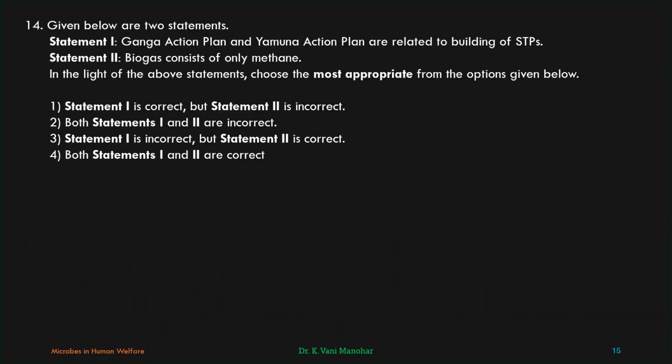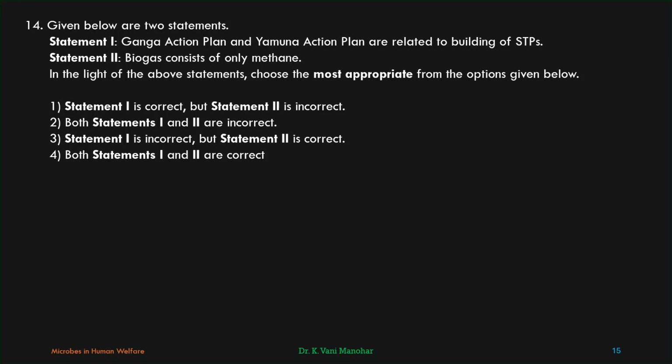Coming to the next question. Two statements are given. Statement 1: Ganga action plan and Yamuna action plan are related to building of STPs. Absolutely true. Statement 2: Biogas consists of only methane. This is wrong. Biogas consists of not only methane, some other gases like carbon dioxide, hydrogen sulfide, and molecular hydrogen are also liberated during biogas production. But main constituent is methane. Not only methane, main constituent is methane, but also other gases are present.